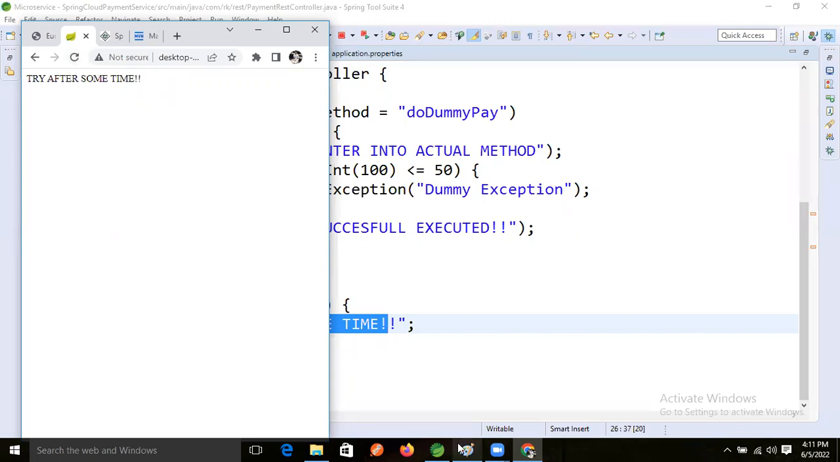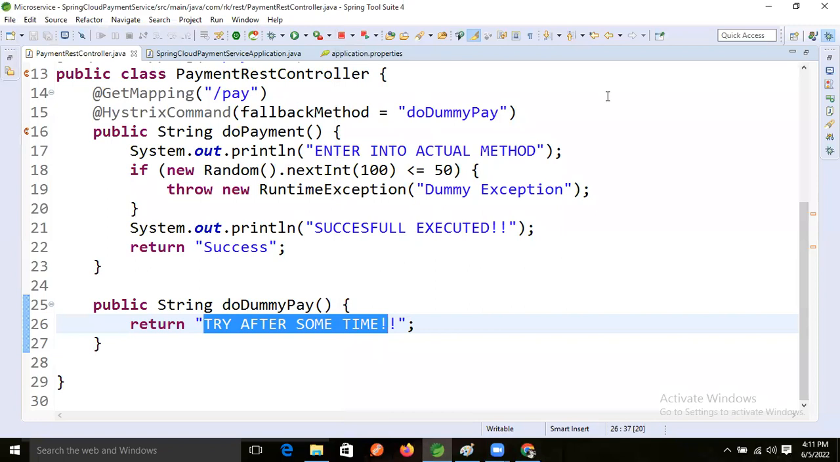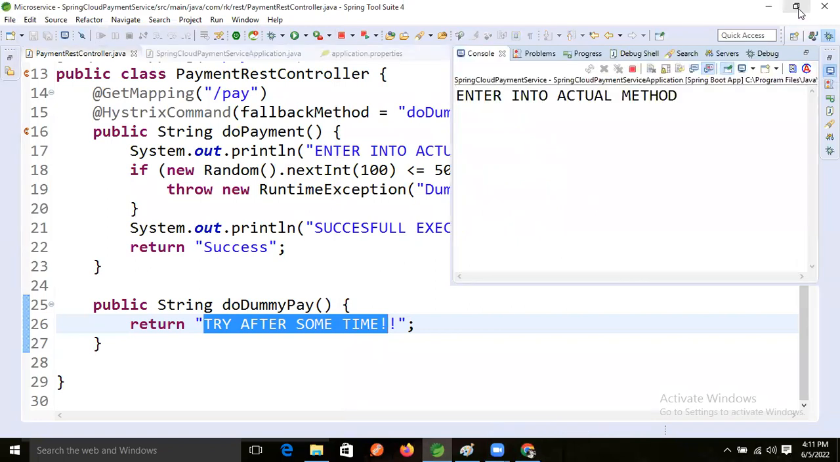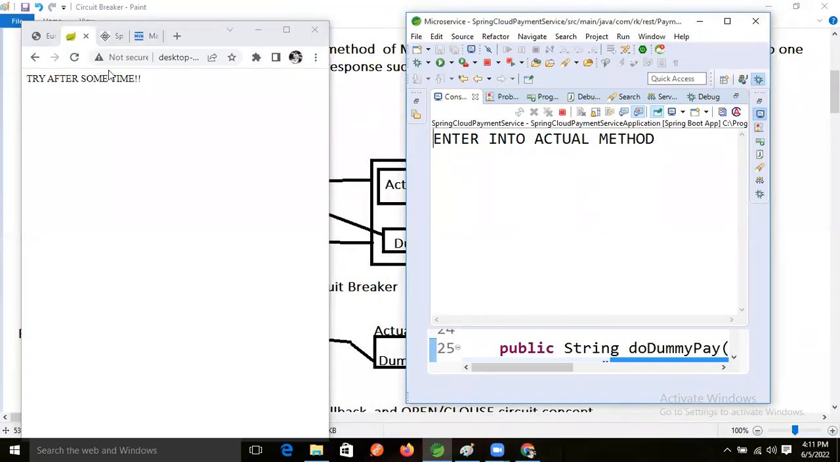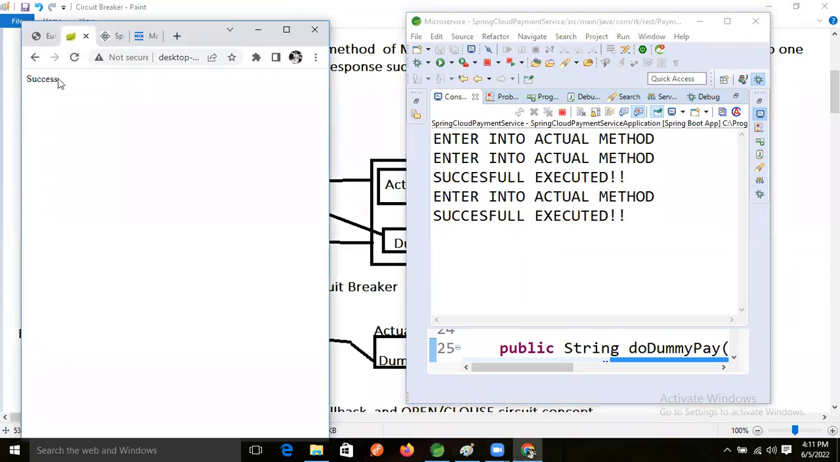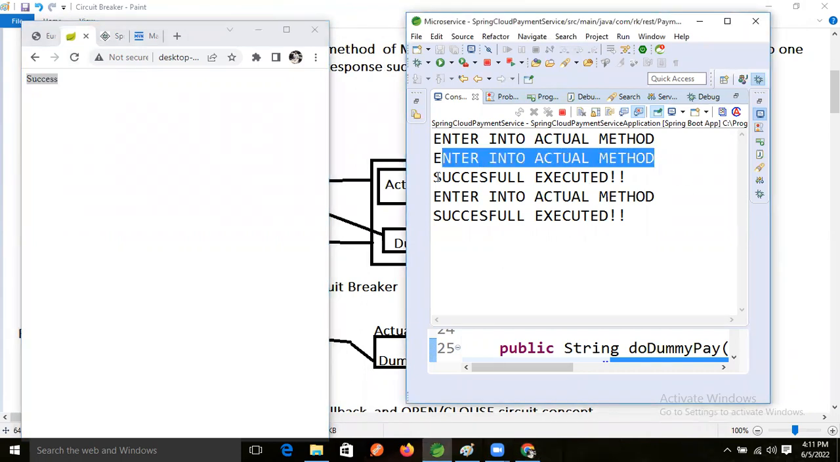Now what do we need to do? I'm hitting the console multiple times. Sometimes we will also get a success message. Now refresh. Yeah, success we are getting now. See this success. Whenever we get the success message, it enters the actual logic.